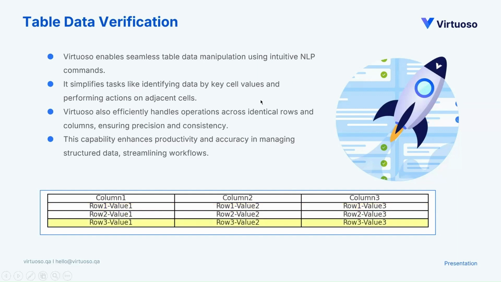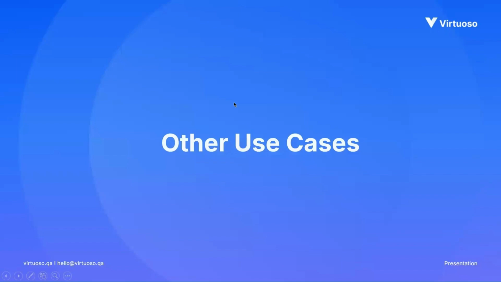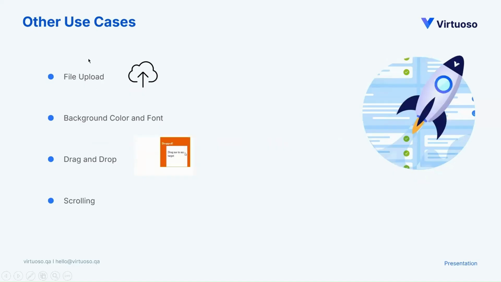Let me quickly run through the next set of use cases also, so that I can go back to Virtuoso and showcase how table data verification is done, right? The other use cases would be file upload. Can we do file upload? Can we also do background color or font verification? This would not be the most occurrent scenario, but still it is always there in automation, right? It's good to have this also done.